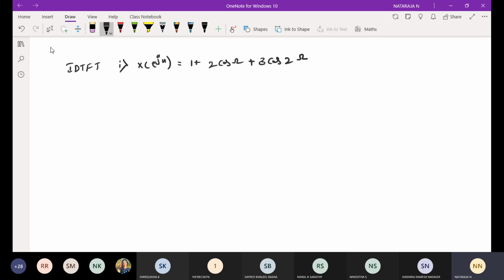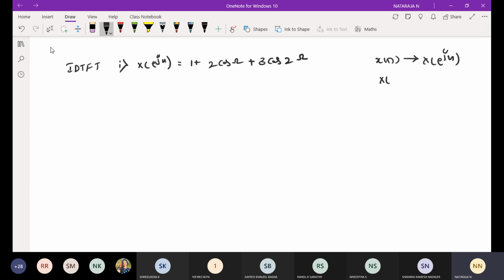So far we discussed about DTFT. They are asking us to find the DTFT. They had given x of n, and by making use of x of n, we are going to find x of e power j omega. Am I right?